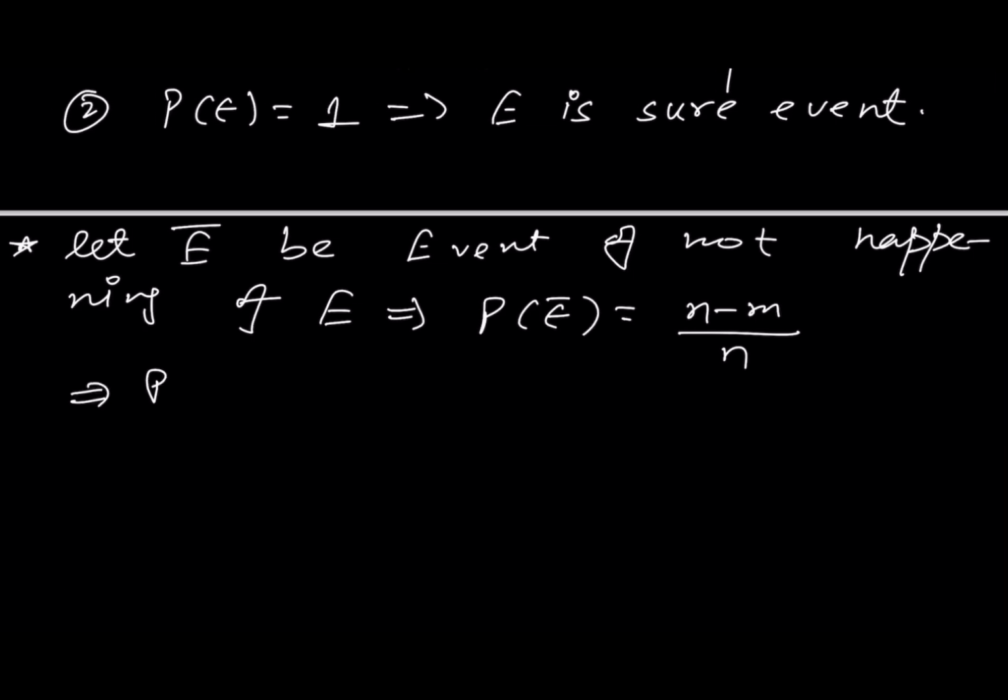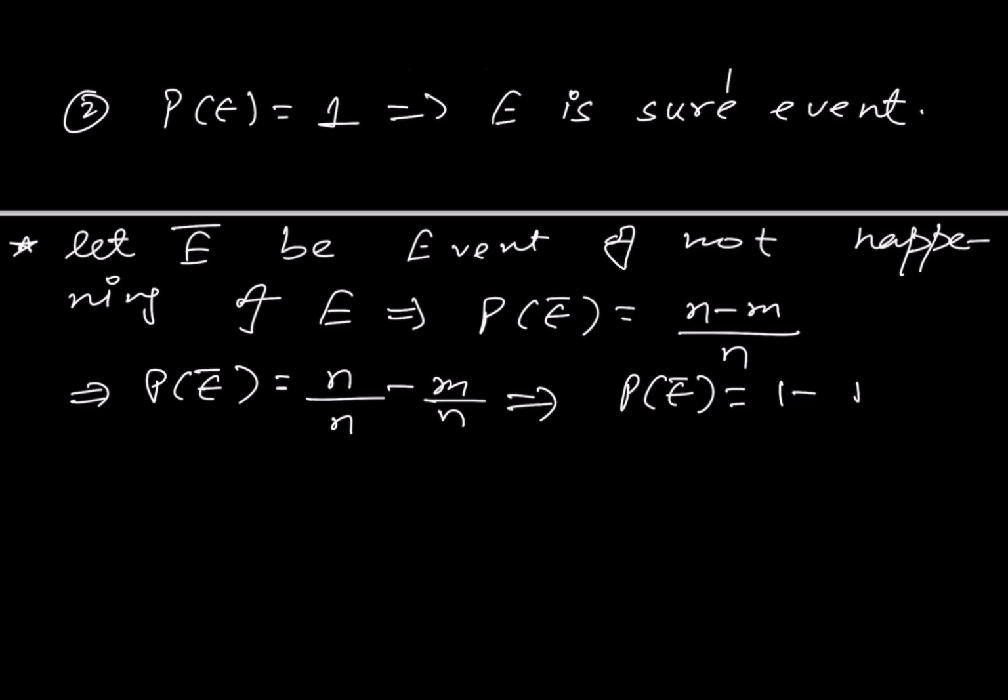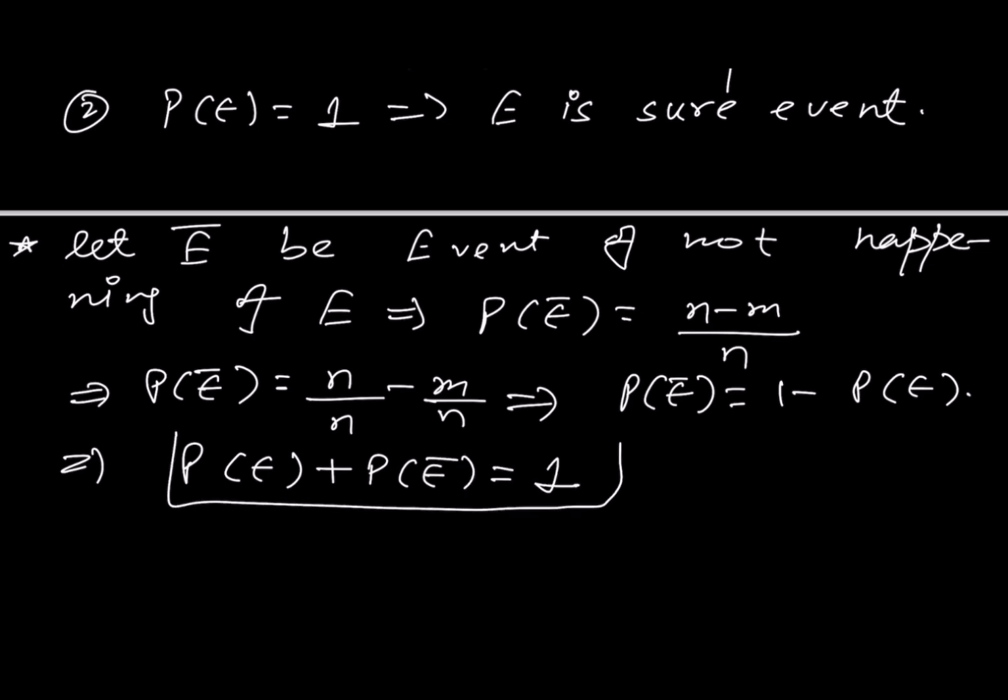So P of E bar would be n by n minus m by n, or probability of E bar would be 1 minus probability of E, or probability of E plus probability of E bar is 1, right?